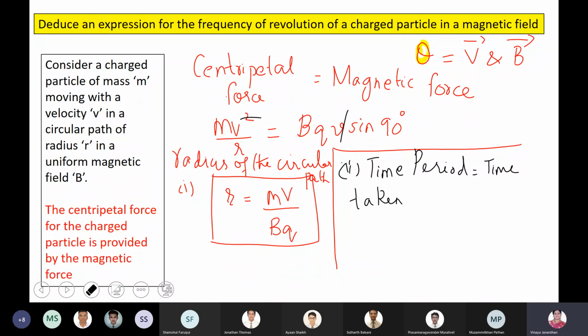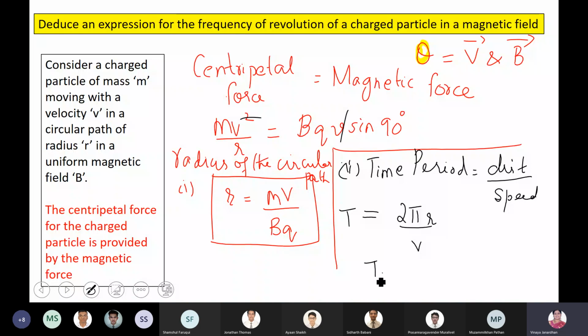Should I write that? No. Okay, fine. Now, what is the expression for your time period, boys? It is distance by speed. What is the distance traveled when it completes one full revolution? 2 pi r, circular path. It will be 2 pi r divided by v. This is the time period, boys. Now you substitute for r and get me an expression for T. T becomes equal to 2 pi m by bq. Is this correct? This is the time period.